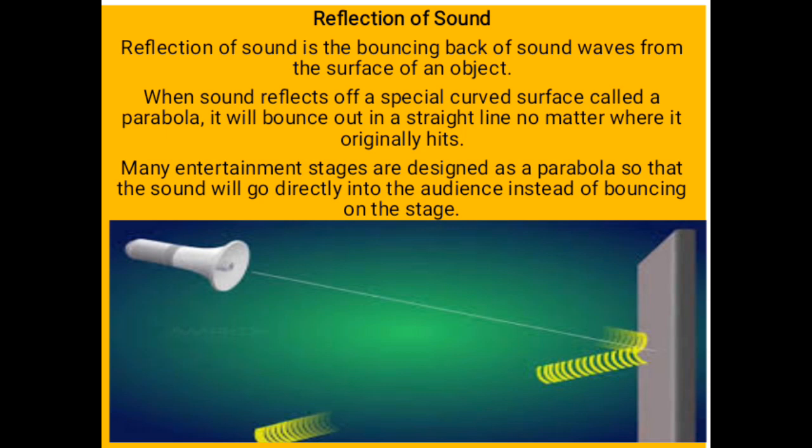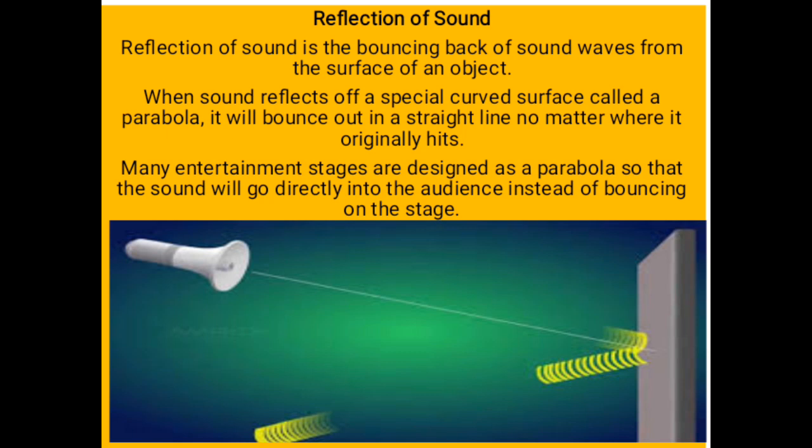Note this now. If sound reflects on something, it is going to bounce back in a straight line no matter where it hits. Many entertainment stages are designed as a parabola so that the sound will go directly into the audience instead of bouncing on the stage.